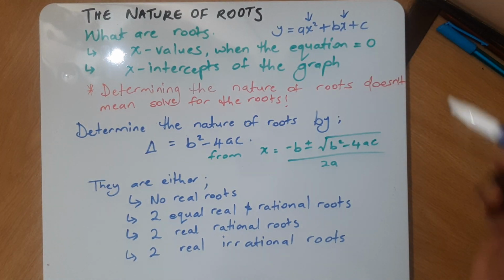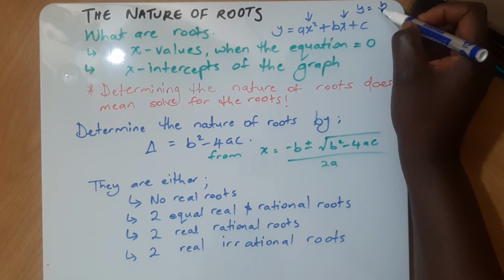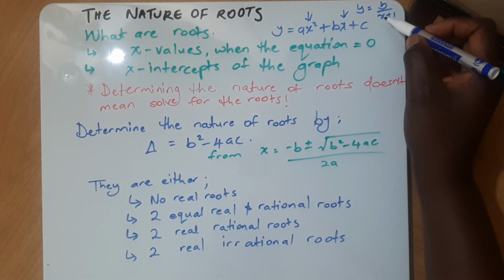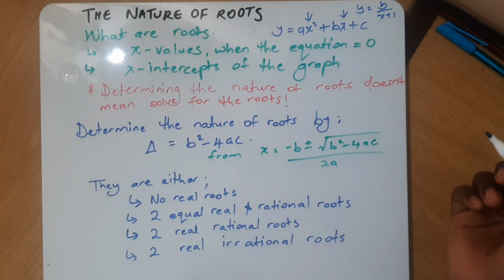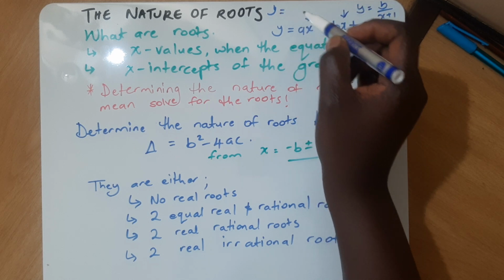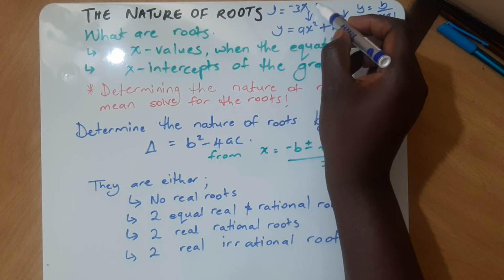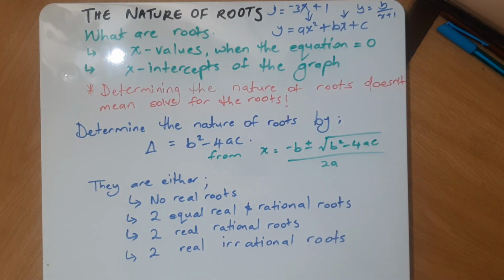Even if it is y equals b over x plus 1, or y equals minus 3x plus 1, I'm just trying to show you the x value, the unknown value. The x values are the unknowns, okay?